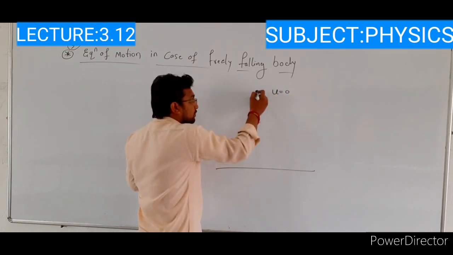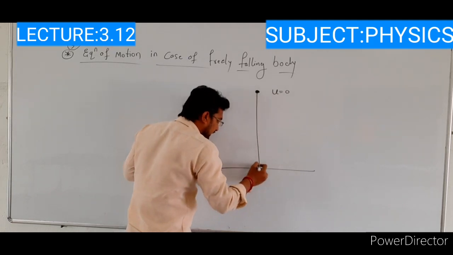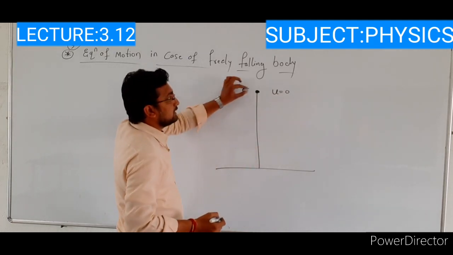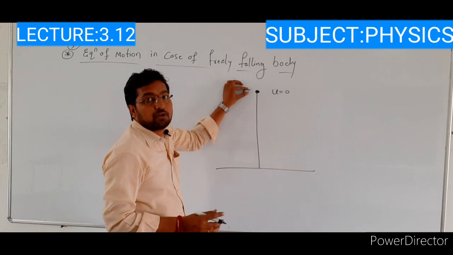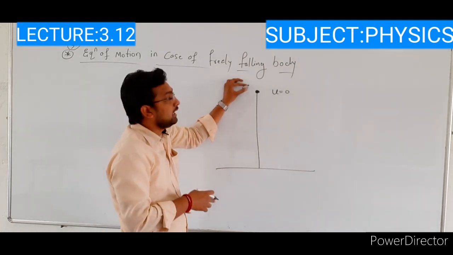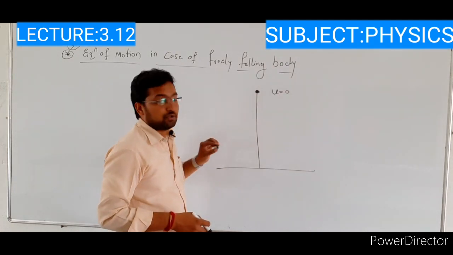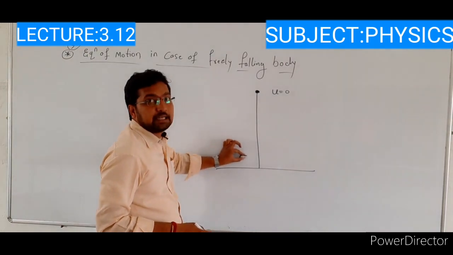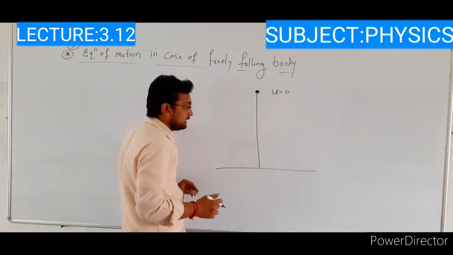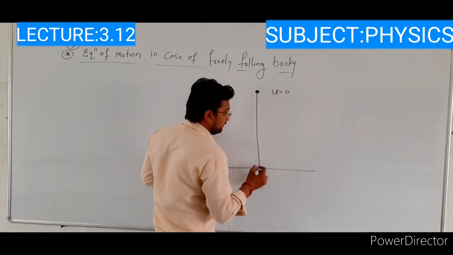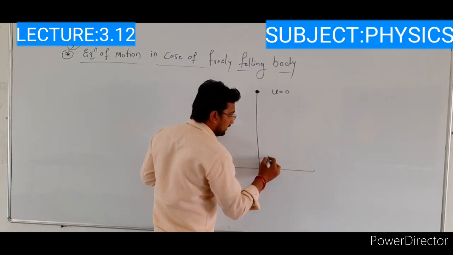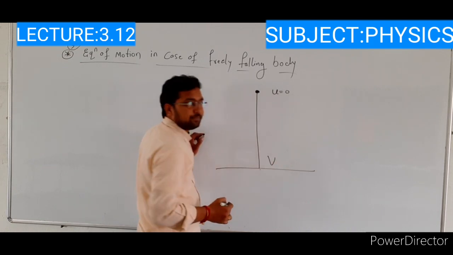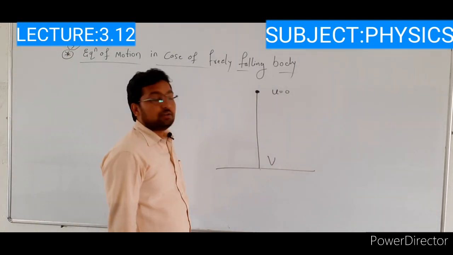The object moves in downward direction. Releasing the object means we are not giving any initial velocity. Here u is equal to 0. Afterwards the velocity of this object goes on increasing. At this position, the final velocity of this object is v. v indicates the final velocity.